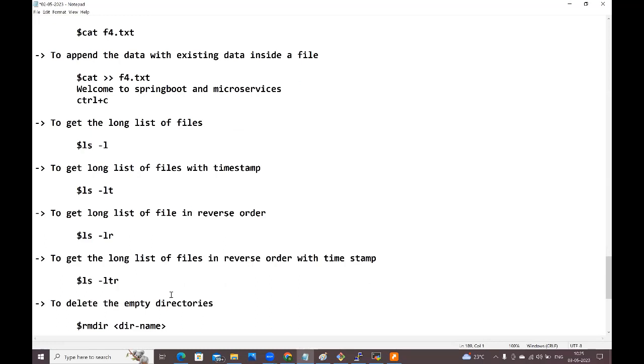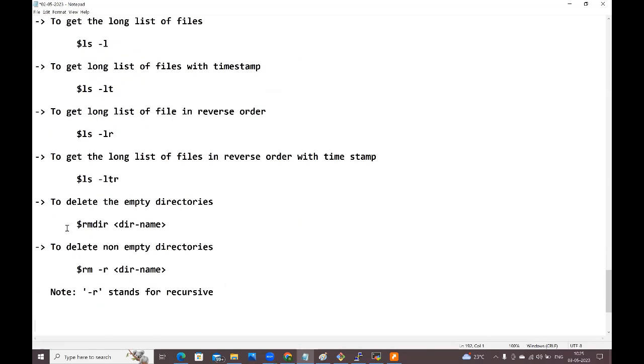If you want to remove empty directories, we need to use the rmdir command. If you want to delete non-empty directories, then we need to use rm -r directory name. -r stands for recursive. Recursively, I want to delete main folders, subfolders, everything, recursively. That's why here we need to use -r. Up to here clear, guys? Yes, sir. Right. Fine, guys.